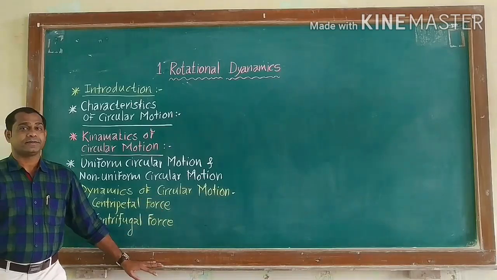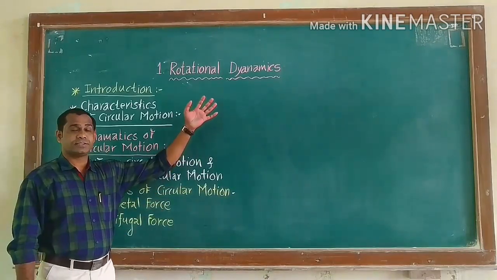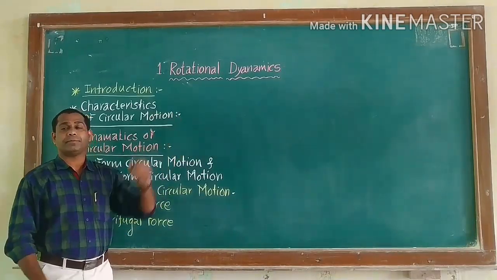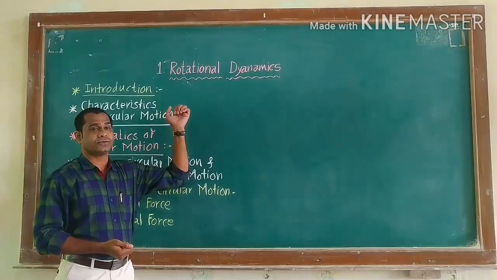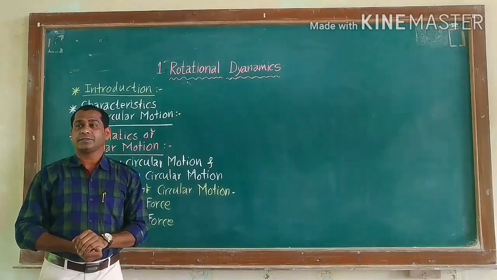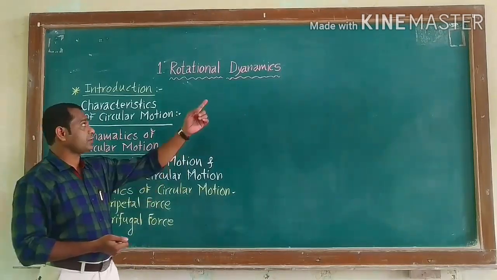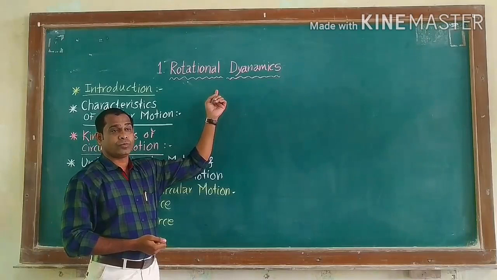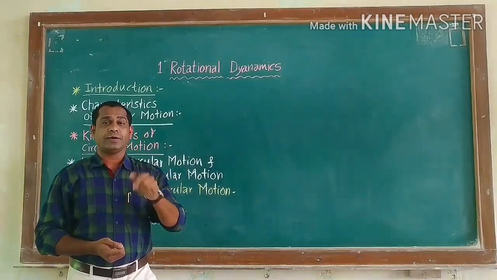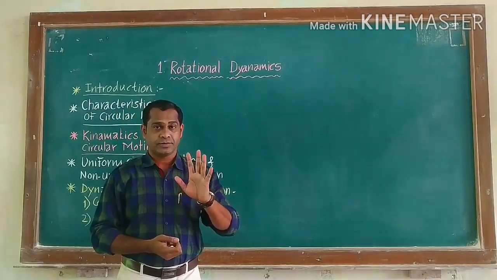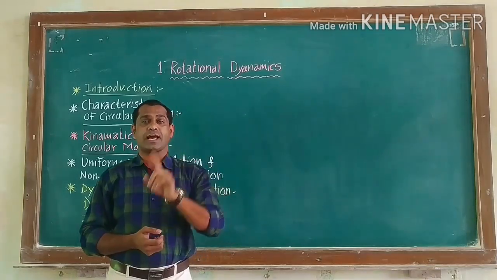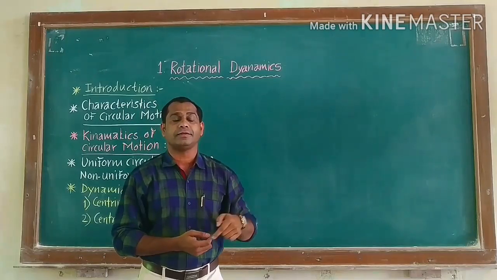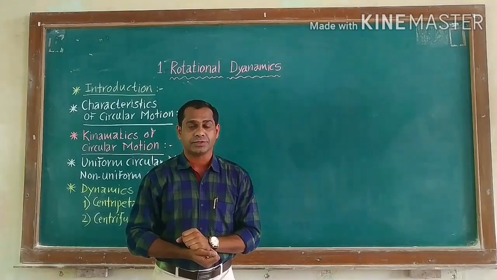Today we see the first chapter of physics, rotational dynamics. Before we start our lecture on rotational dynamics, we recall some points or concepts related to rotational motion which we have seen in the 11th standard. First, uniform circular motion: the motion which is along the circumference of a circle is called uniform circular motion.